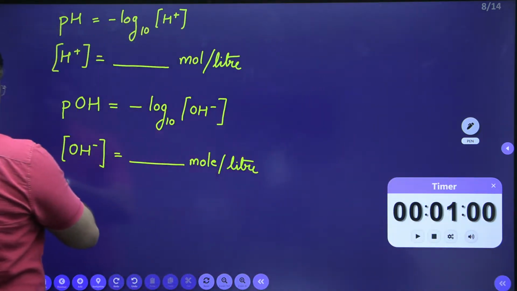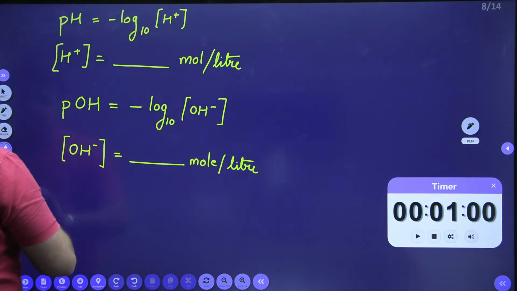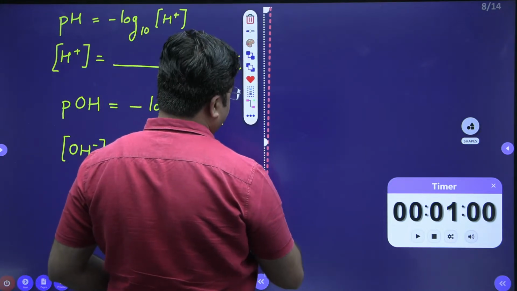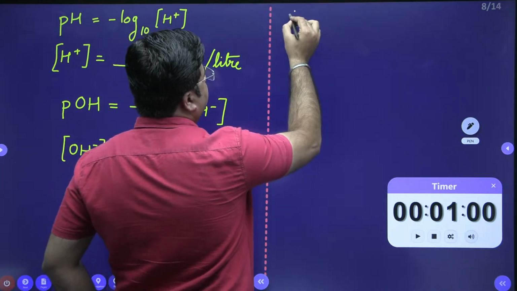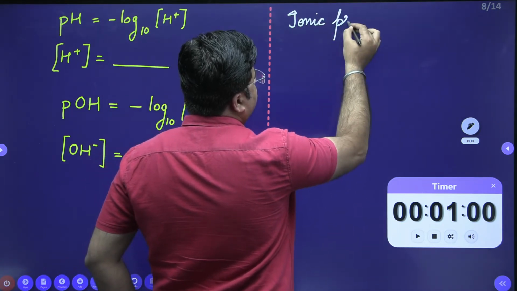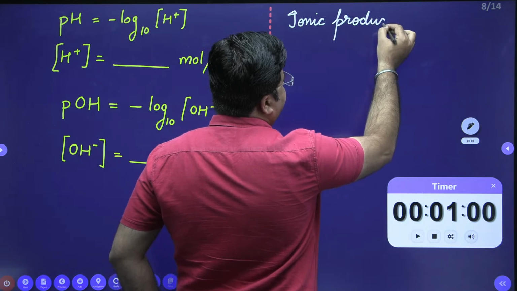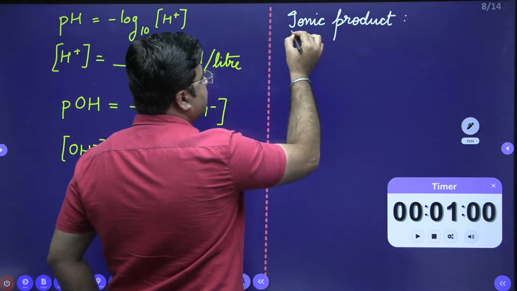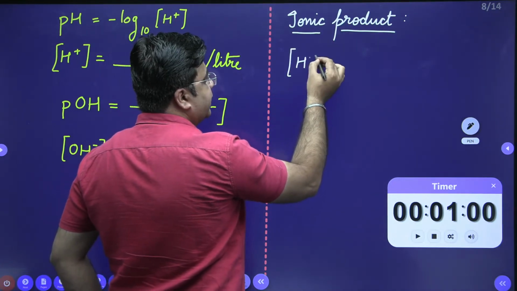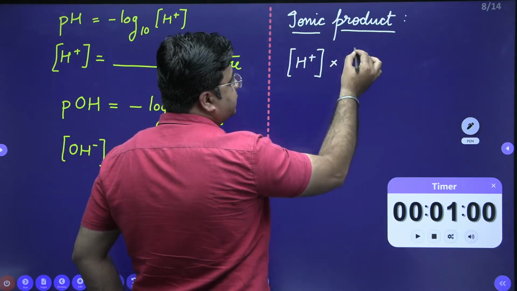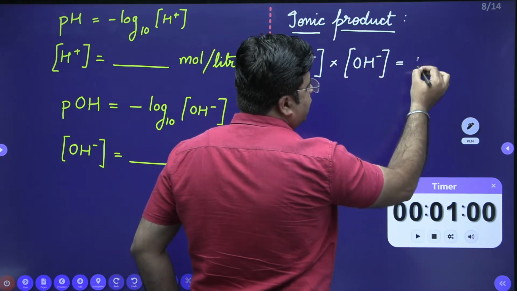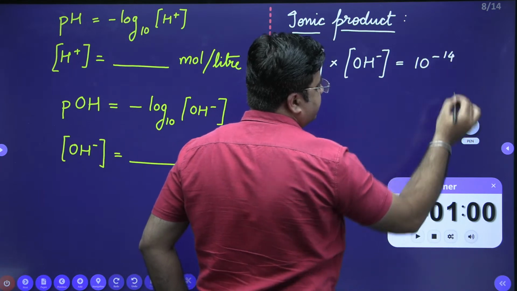Second definition is termed as the ionic product of water. As per ionic product of water, H plus ion concentration in moles per liter multiplied by OH minus ion concentration again in moles per liter is equal to 10 raised to the power minus 14.